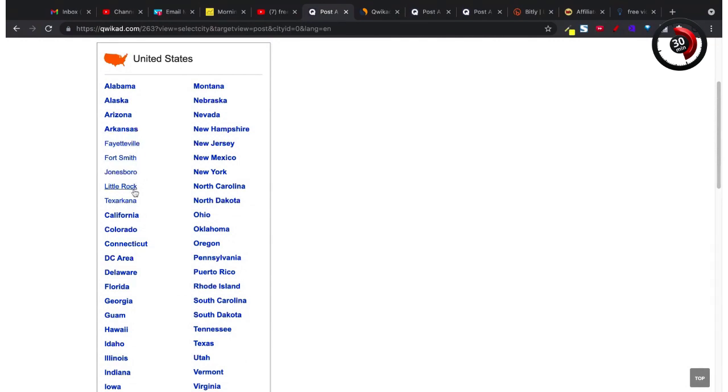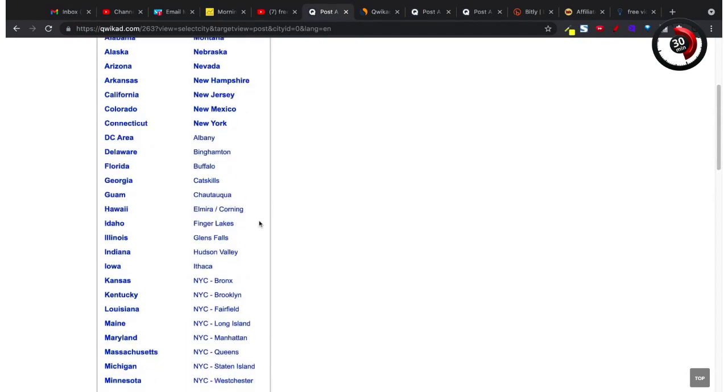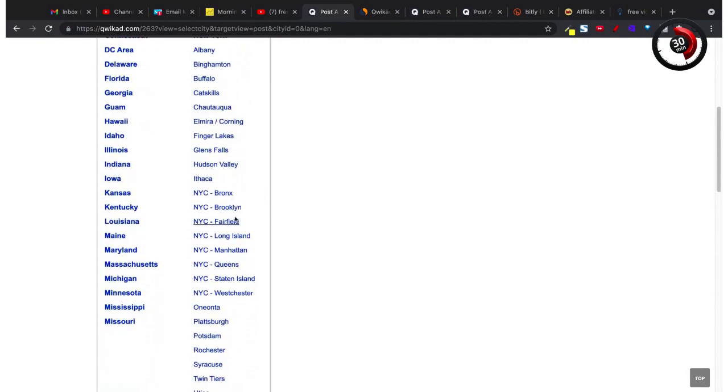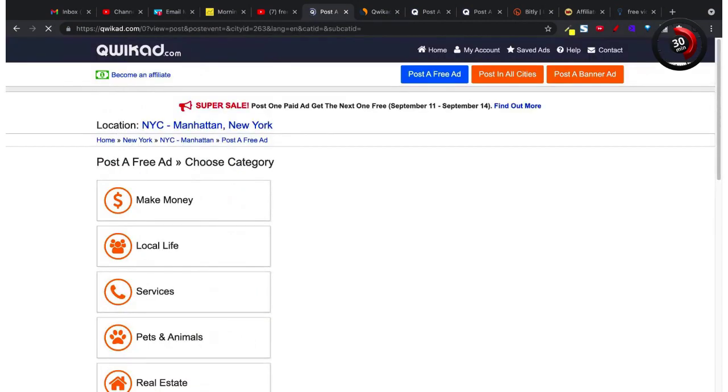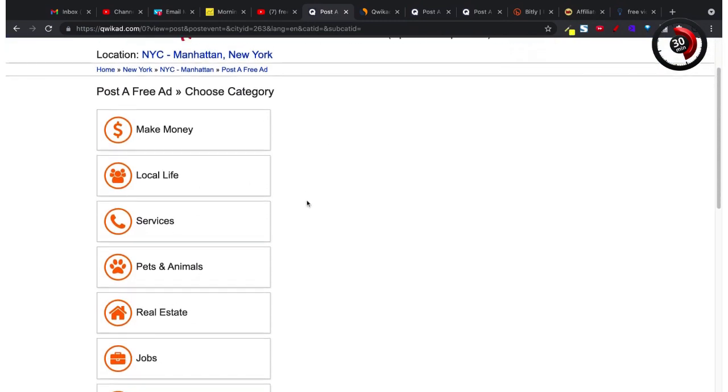Now, this probably wouldn't be the best place to use because Arkansas is not really a very big state when it comes to population. So you'd most likely want to come over and do New York and scroll down and pick one of these places in New York City, for example, Manhattan. So that's exactly what I did. I selected New York City and I selected Manhattan, and here is where you choose a category you want